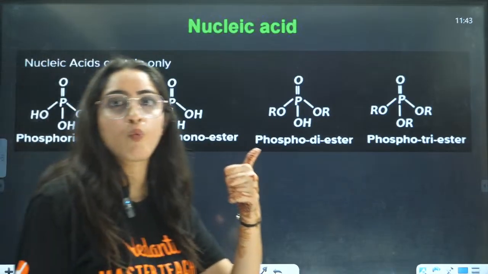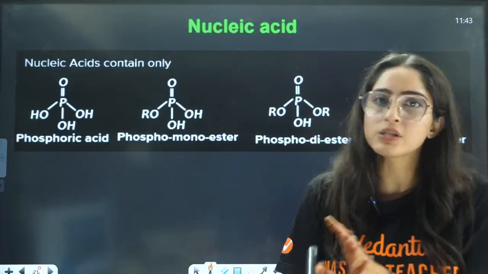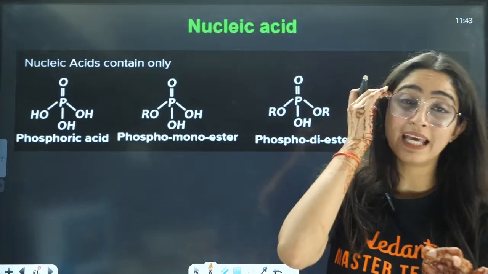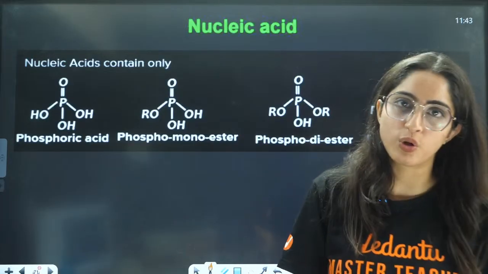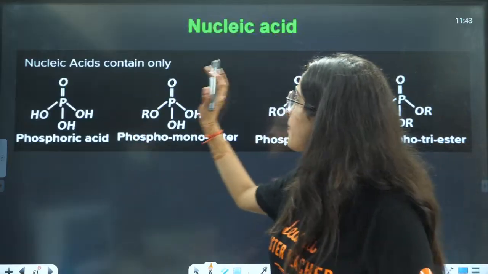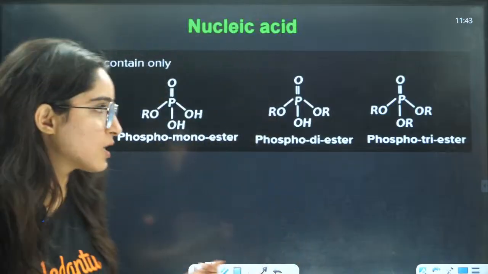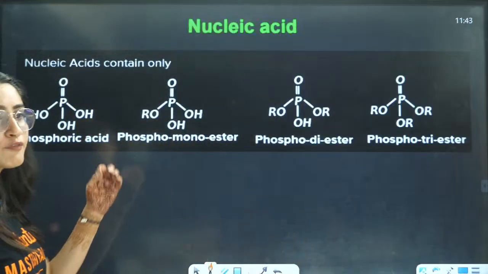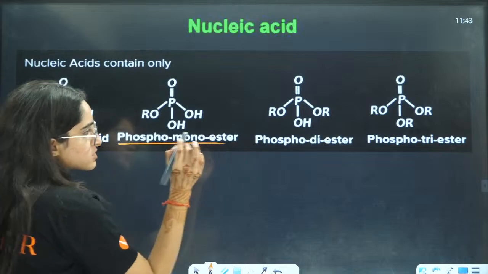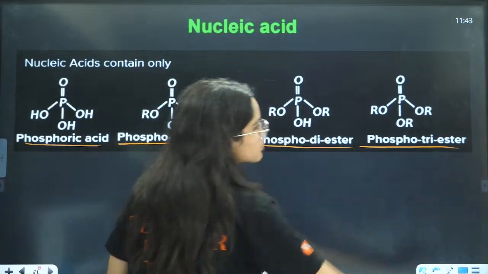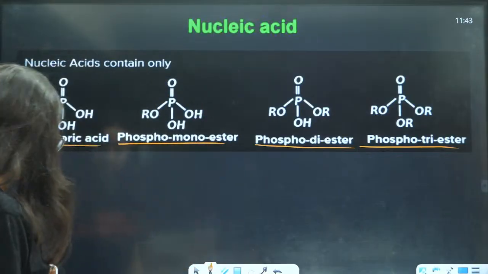First thing, we saw what is the sugar that we will use here. In DNA, we will use deoxyribose. In RNA, we will use ribose sugar. The second thing is phosphoric acid. These are the different phosphates that we can use: phosphoric acid, phosphomonoester, phosphodiester, phosphotriester. These are the different units that can be used.